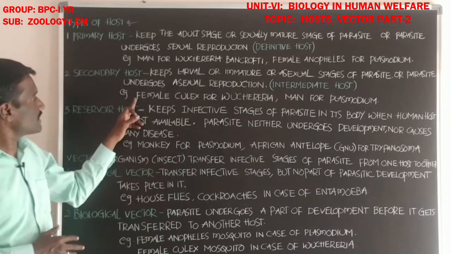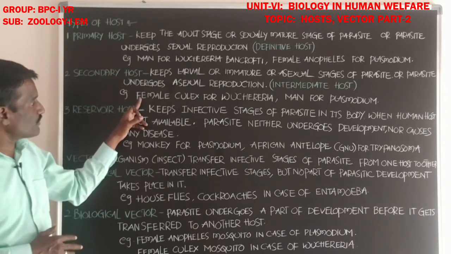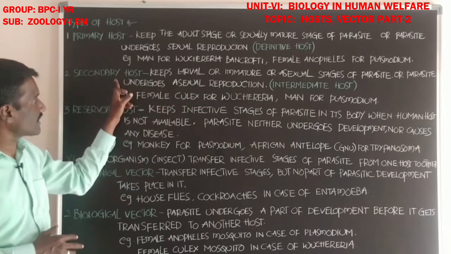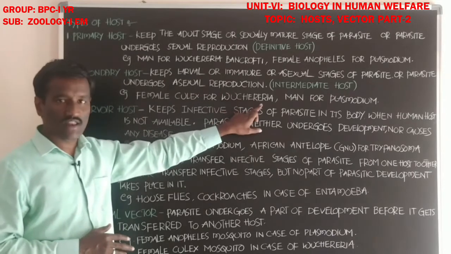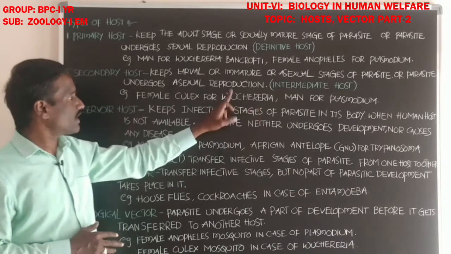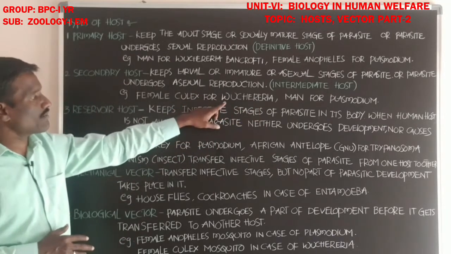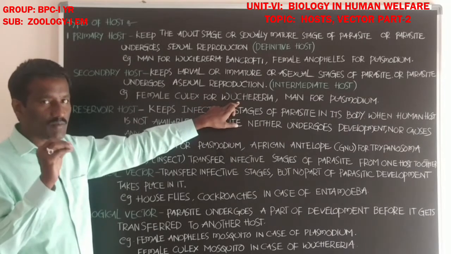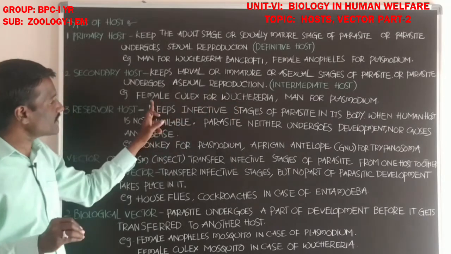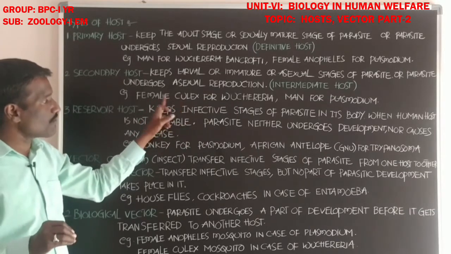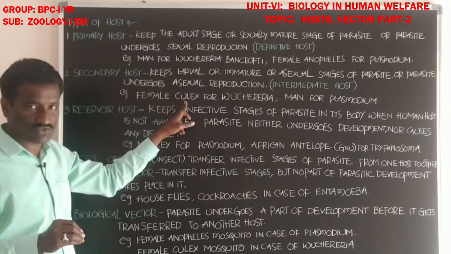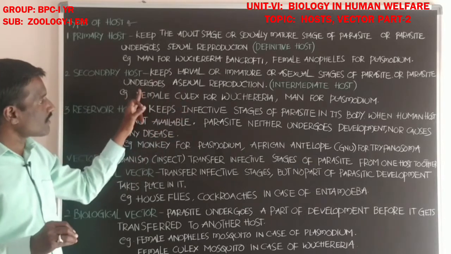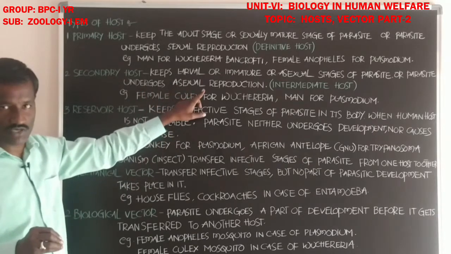Students, examples for secondary host. Female Culex is the secondary host for Wuchereria bancrofti. The stages of Wuchereria bancrofti enter the body of the female Culex mosquito and complete their asexual reproduction.